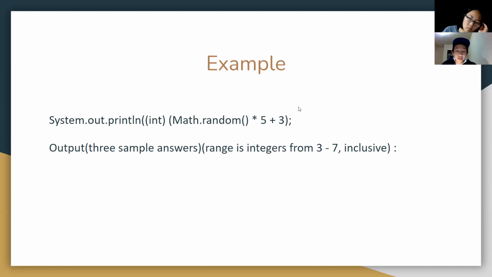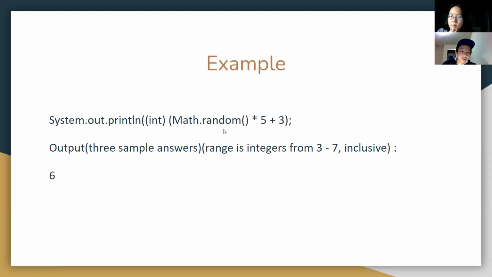And then you add 3 to that. So then it would be from 3 to 8. But then we say not including 8, the highest number it can generate from this is 7.99999. And then when we convert the double number to an integer, we just completely remove the decimal. So it'd just be from 3 to 7, including 3 and 7.